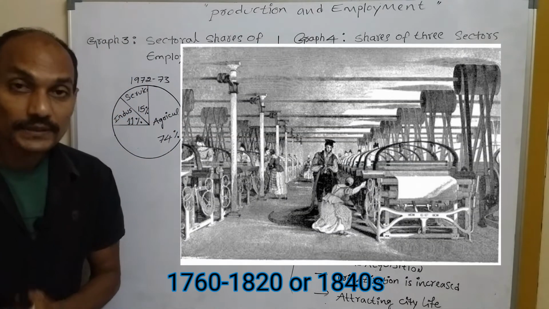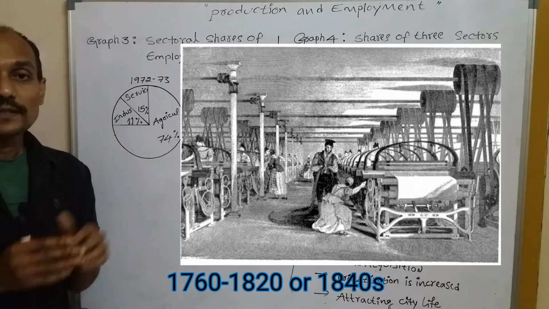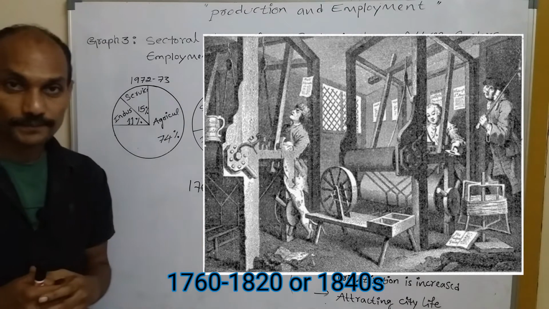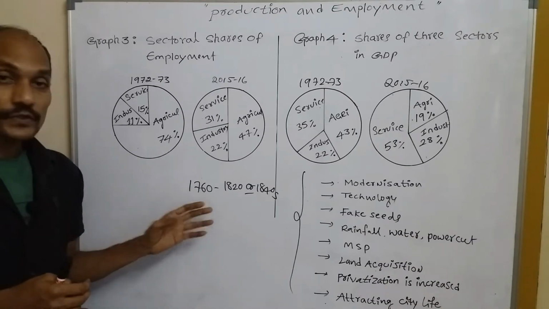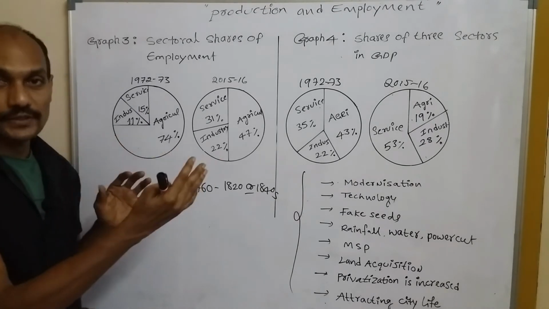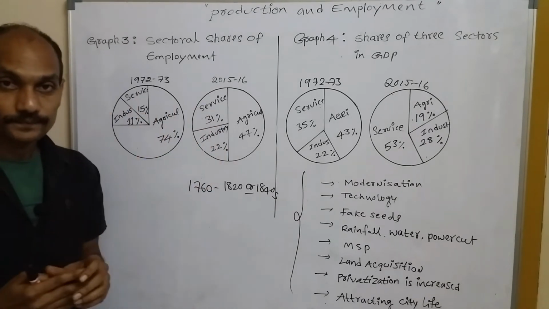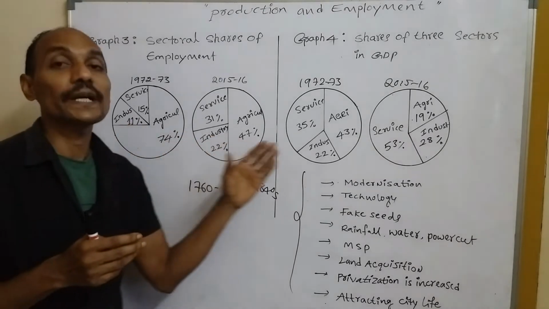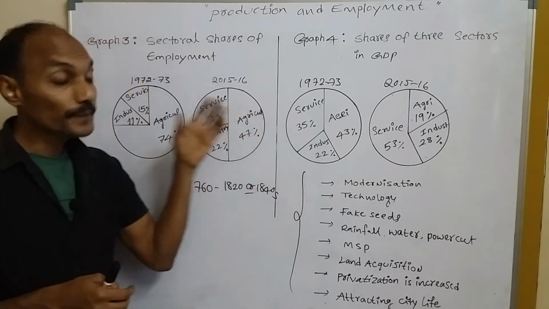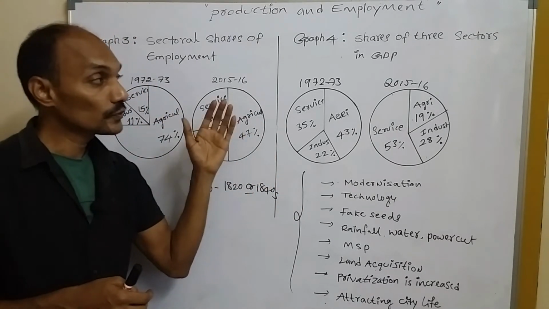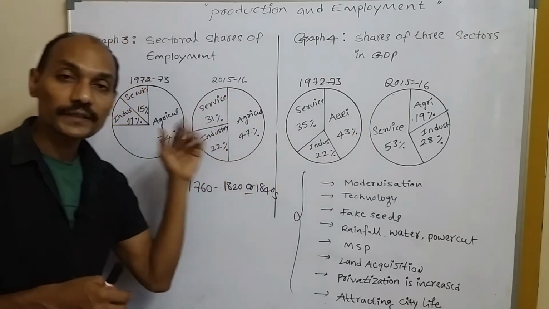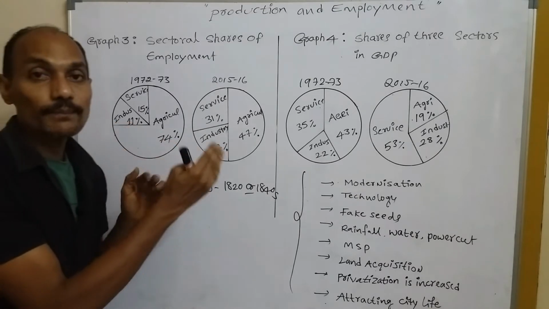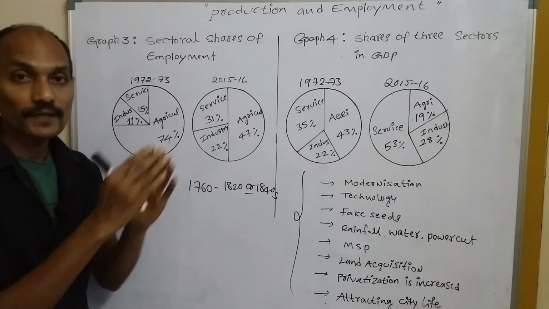Industrialization started in England roughly between 1760 and 1820 or the 1840s. It started and expanded across the world. Many countries moved towards industrialization, and people also shifted from agriculture to industry. Before industrialization, everything was made by hands, by manpower.